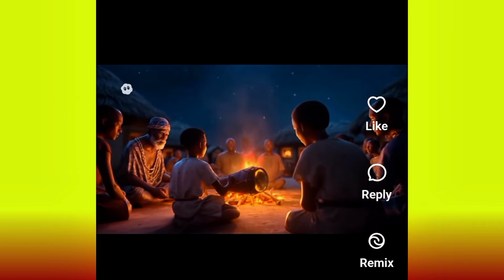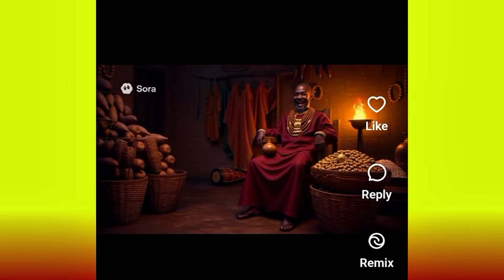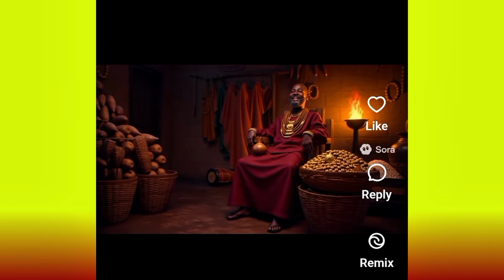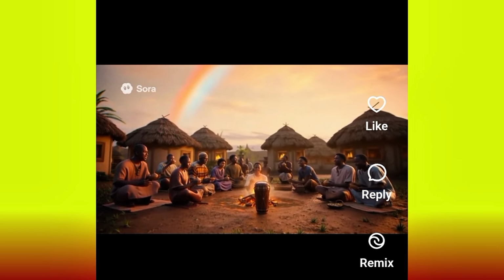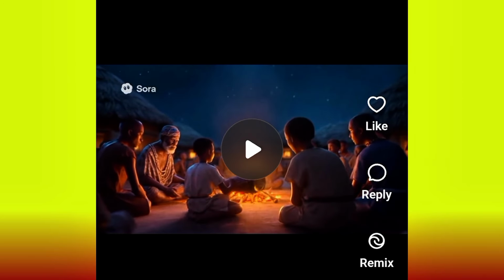Okay, guys, this is cool. This is nice. This is what we want. And we got it right. To the next thing now, how I was able to get this prompt. Now let me teach you how to structure your prompt to get this type of amazing result. We are going to be making use of ChatGPT to structure our prompt. So let's head over to our ChatGPT.